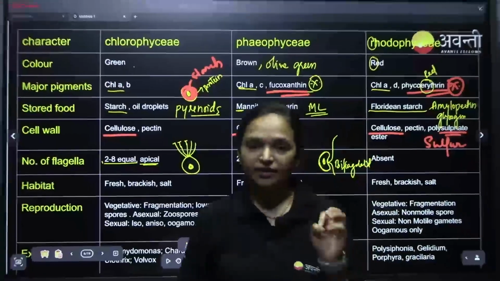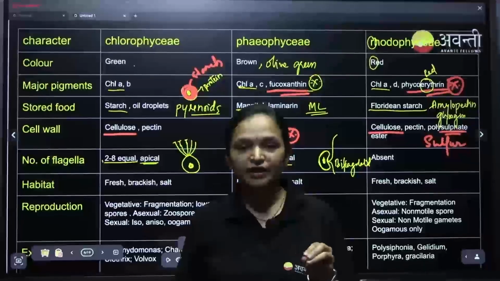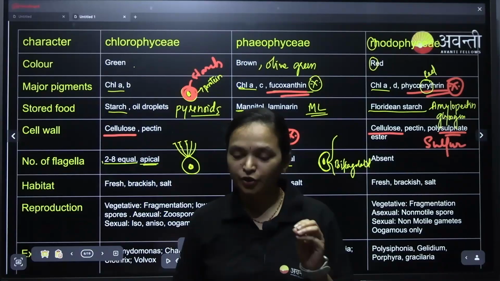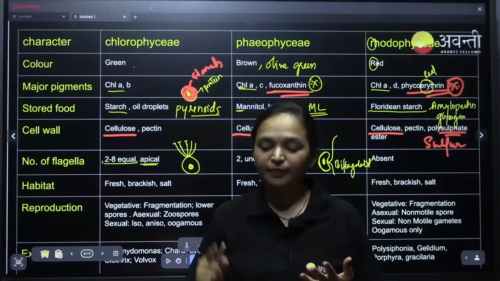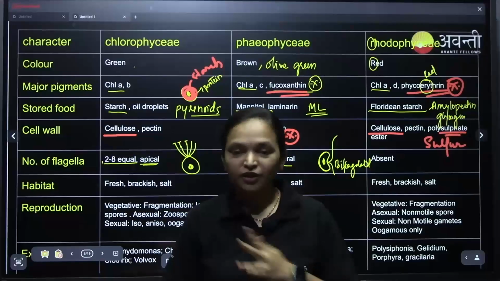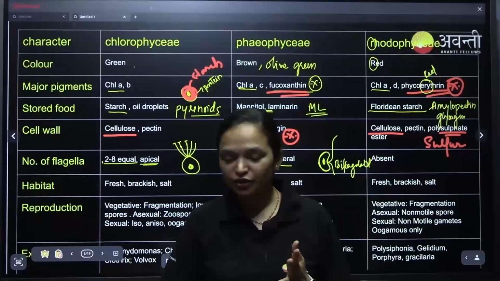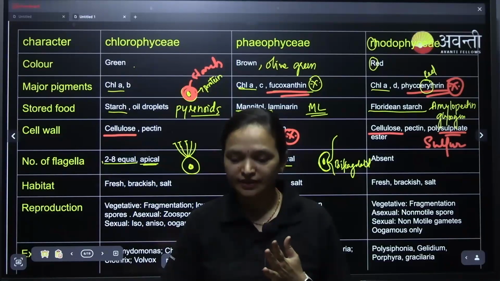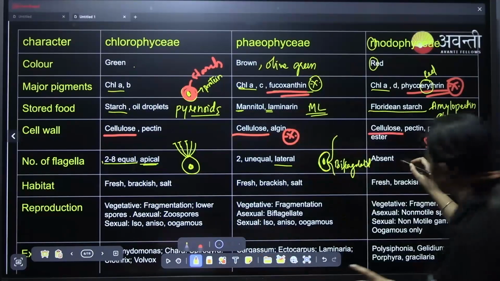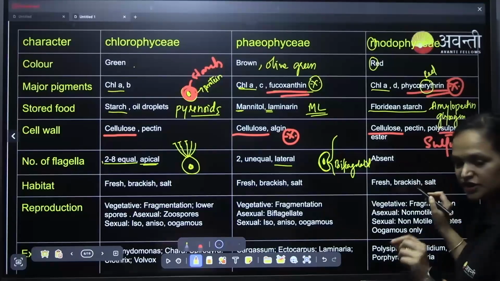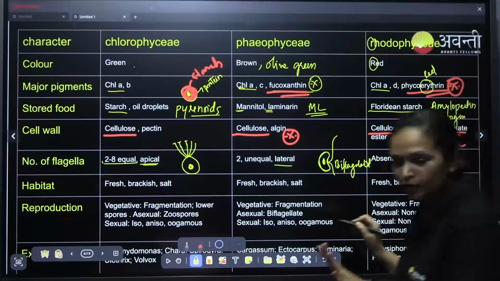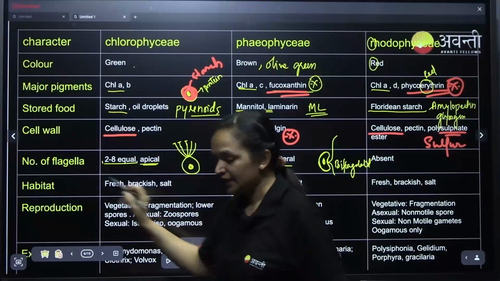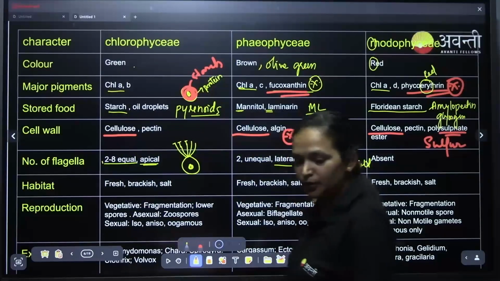Now here in the Rhodophyceae, please remember there is no flagella. If I ask you whether the gametes are motile or non-motile, what do you say? Non-motile. Whether in asexual or sexual reproduction, in sexual reproduction the gametes are non-motile, and in asexual reproduction the spores are non-motile. Non-motile spores, non-motile gametes. This has been a previous year question. The flagella is completely absent, so there is no motility.